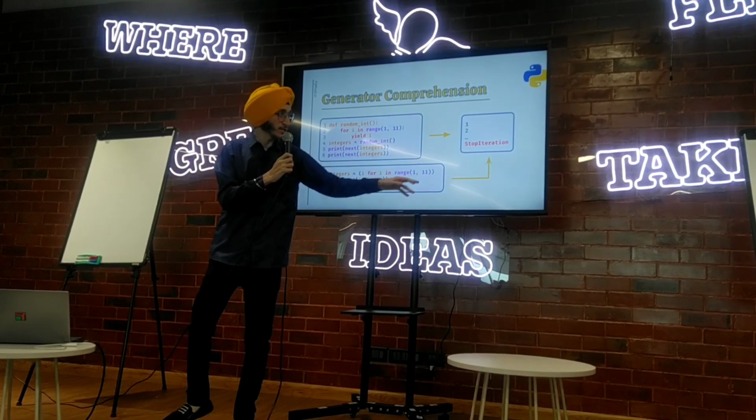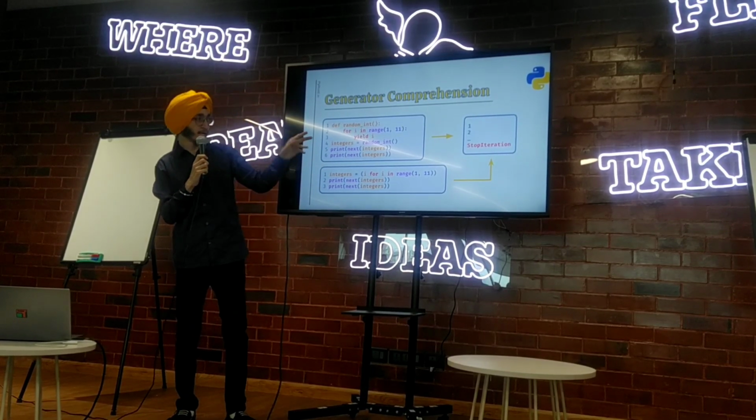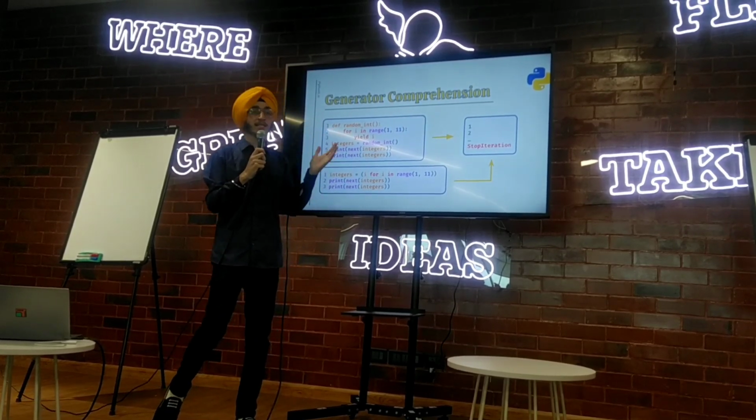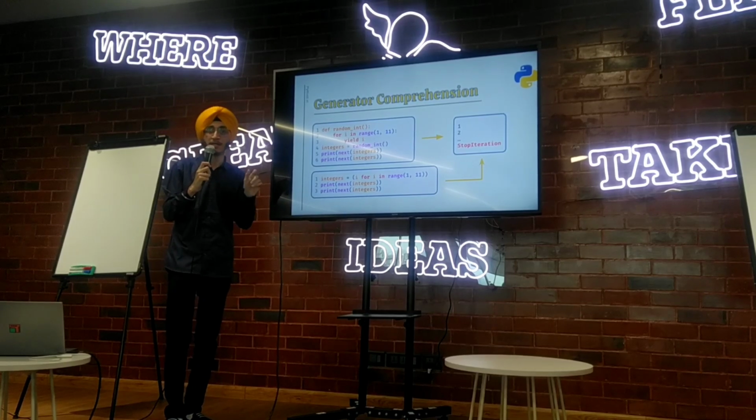So here you can see 1, 2, and so on, and whenever we reach the limit of the generator, we get an error called StopIteration error. It tells us that the generator is finished, and there is no more value to generate.